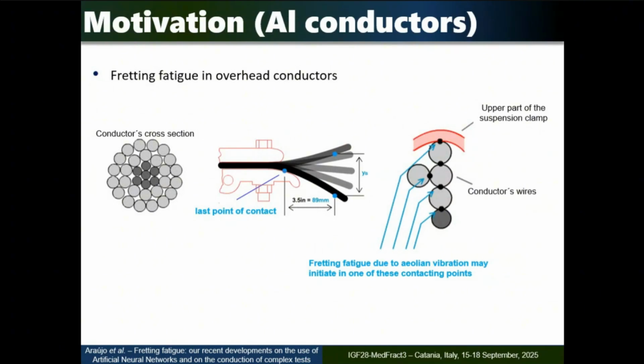So you have bending stresses, plus you have the contact stresses due to the contact of the conductor with the lower and upper part of the suspension clamp. But you also have contact between the wires themselves in different layers. So all these contacting points become possible crack initiation sites due to fretting. Okay?